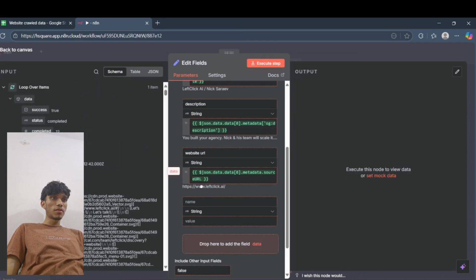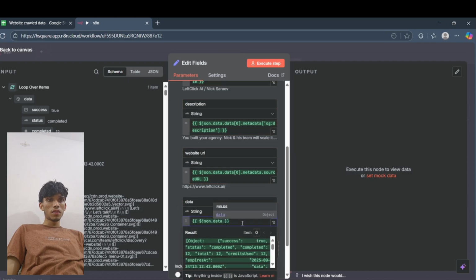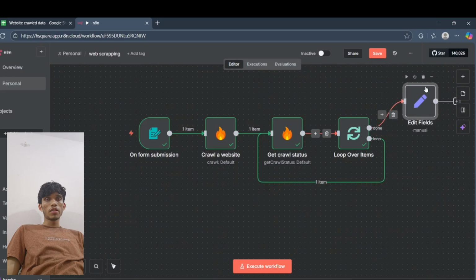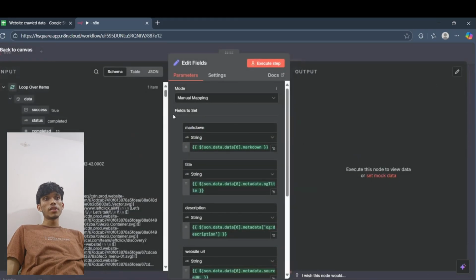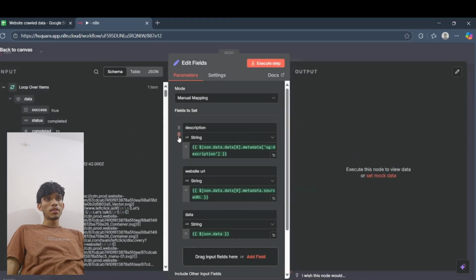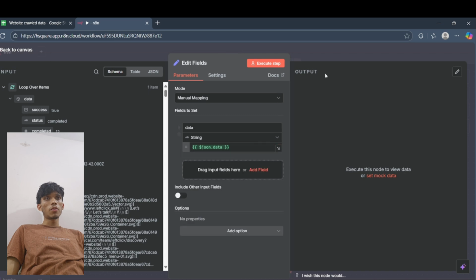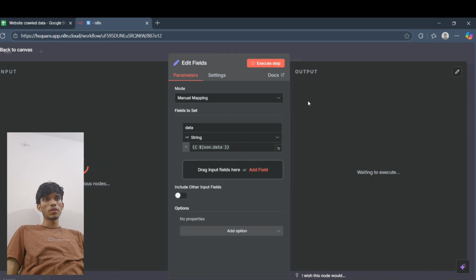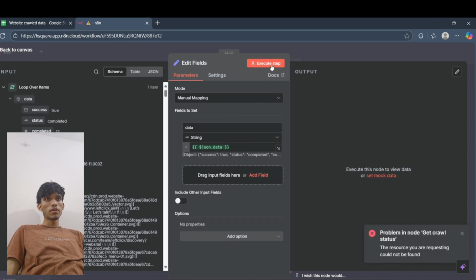Yeah, we'll just drag and drop the whole metadata. Perfect. Oh, we almost got everything. No, wait. We'll delete all the fields basically, and then we'll just drag and drop the data. Did we get everything?